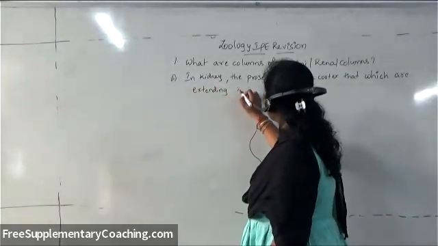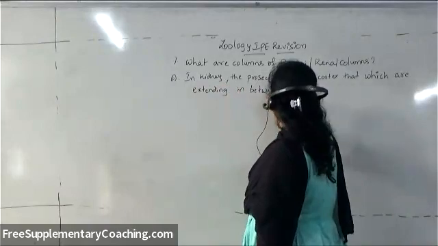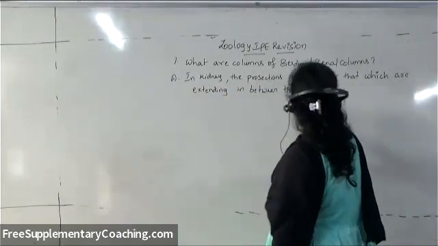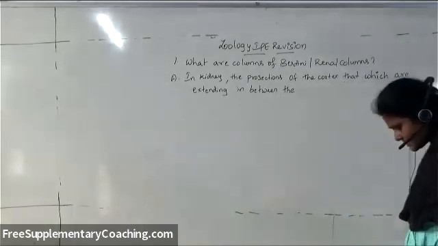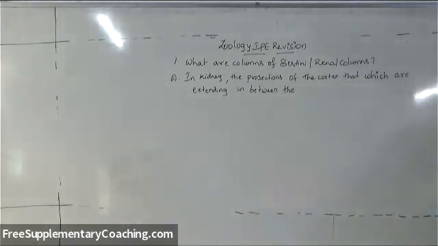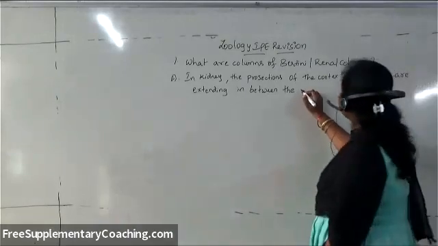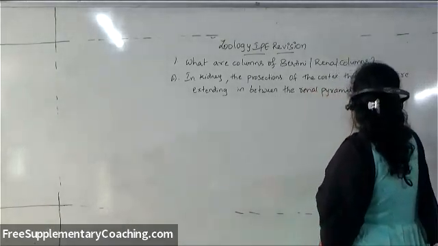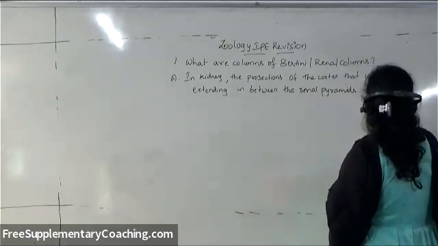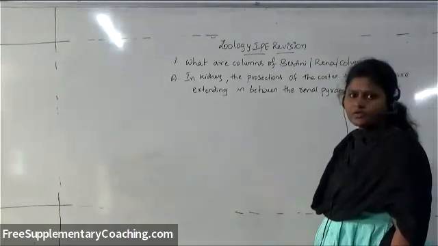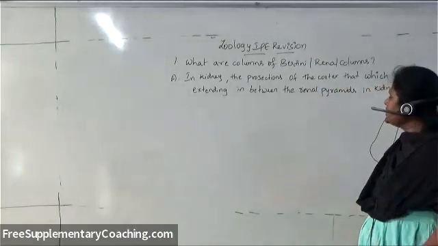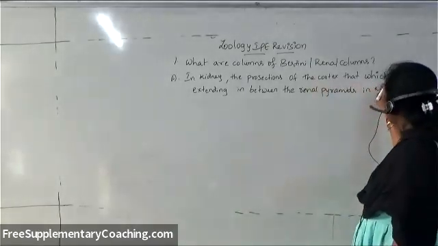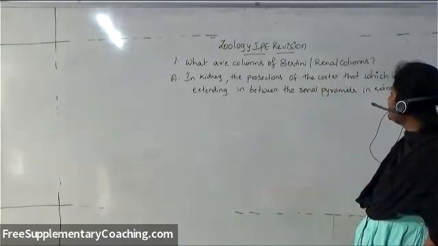in between the renal pyramids, the medullary pyramids. So in kidney, the projections of the renal cortex between the renal pyramids are called columns of Bertini. So what are columns of Bertini? In kidney, the projections of the cortex that are extending in between the renal pyramids.